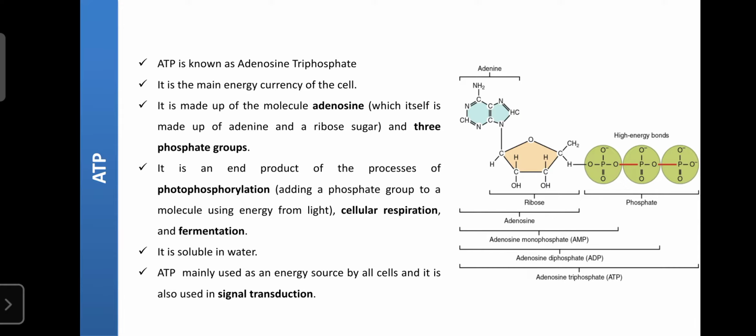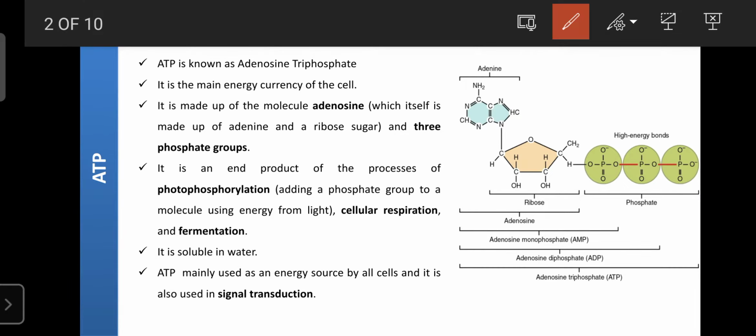Adenosine is the main molecule. Whatever the ATP's functions and physiological effects are, those depend upon the adenine. Adenosine is made up of adenine and the ribose sugar, and there are 3 phosphate groups: phosphate group 1, phosphate group 2 and phosphate group 3.